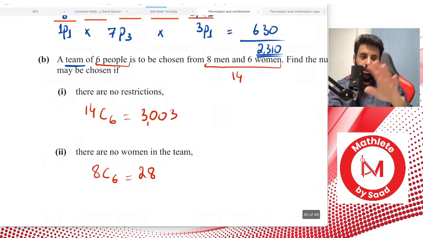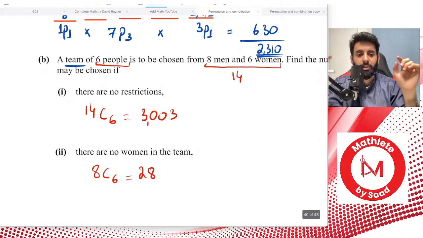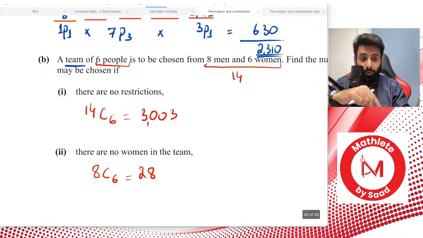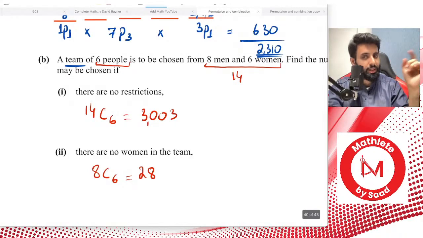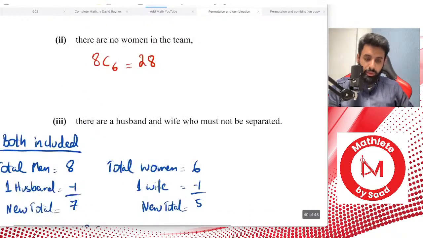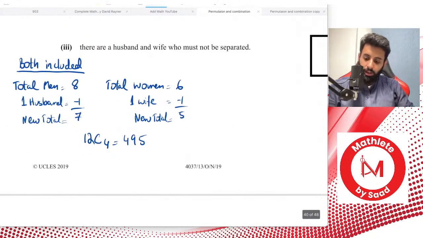Okay, you're going to exclude the 1 husband and exclude the 1 wife and say that, okay, you two are already selected. That means you're no more selecting 6 people, you are now selecting only 4. And you're no more selecting from 14, you're actually selecting from 12. Because remember, you've already selected 2 people. So how does that work? That works by 12C4.